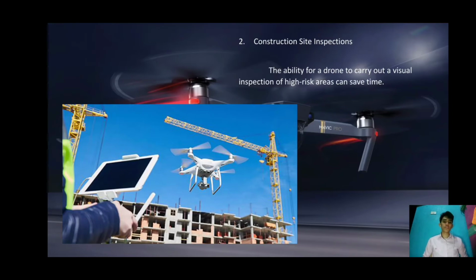Next is the construction site inspection. The ability for a drone to carry out visual inspection in high-risk areas can save time. Drone footage can be recorded from the safety of the site cabin and then sent to project stakeholders in HD quickly and efficiently. Site inspections can be undertaken more regularly and cover larger areas more efficiently.